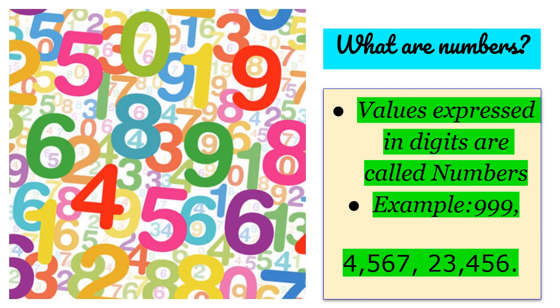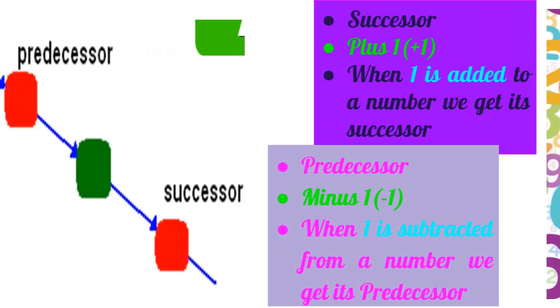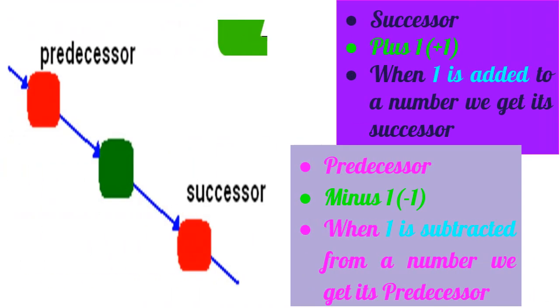Example: 999, 4567, 23,456. Now let us have a small recap of successor and predecessor. What is successor? Successor is plus 1. When 1 is added to a number, we get its successor. What is predecessor? When 1 is subtracted from a number, we get its predecessor.